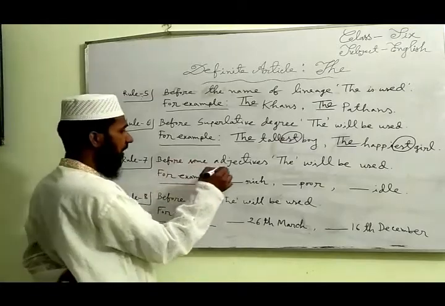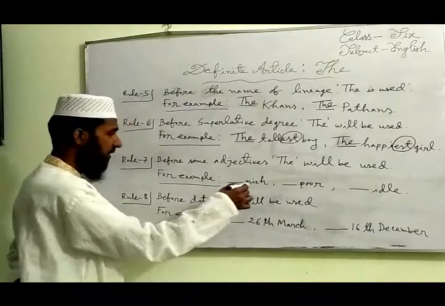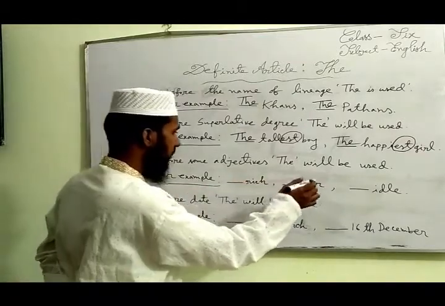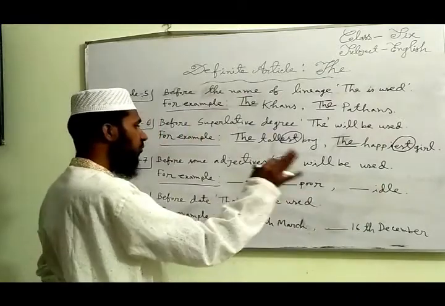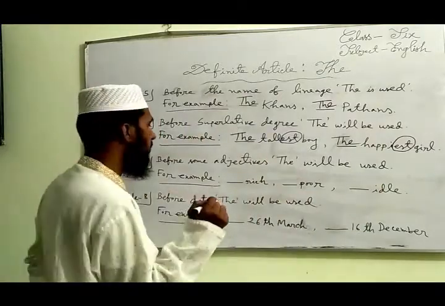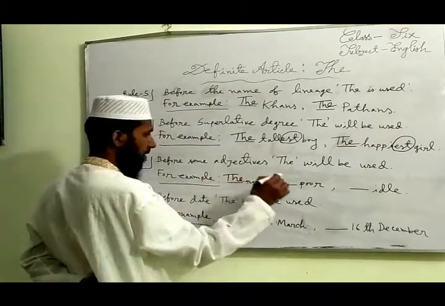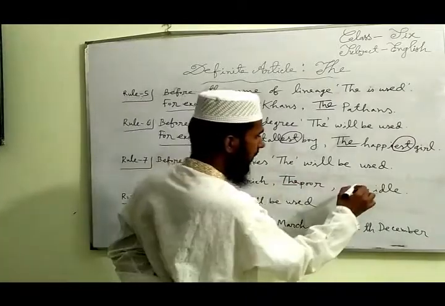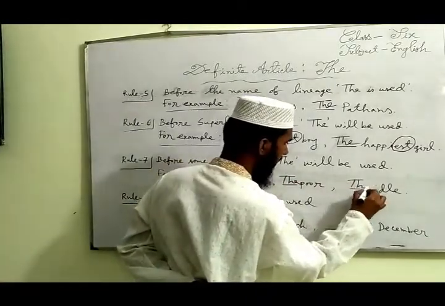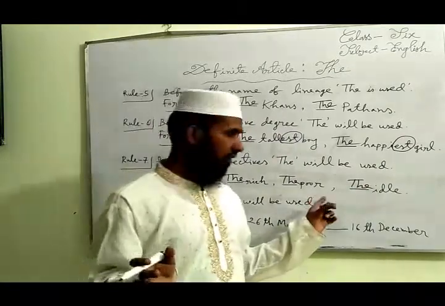Before some adjectives, the will be used. For example, the rich, the poor, the idle. We all know that the 3 words are adjectives. So we have to use the here. The rich, the poor, and the idle. Yes, students, have you understood the rule?